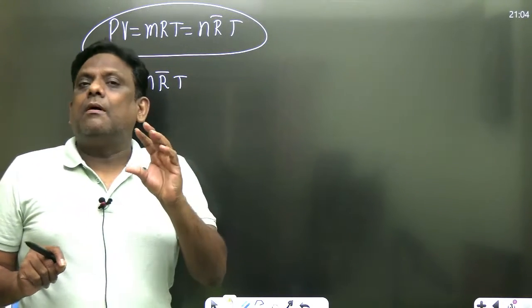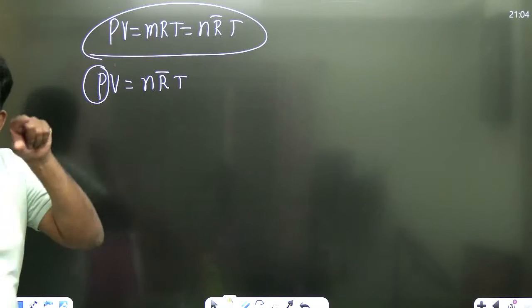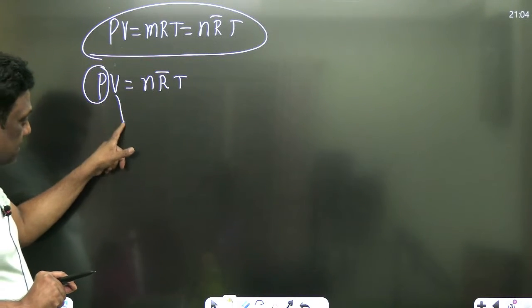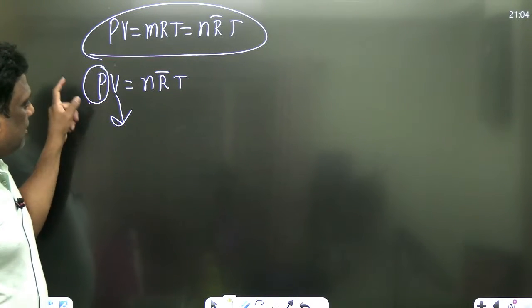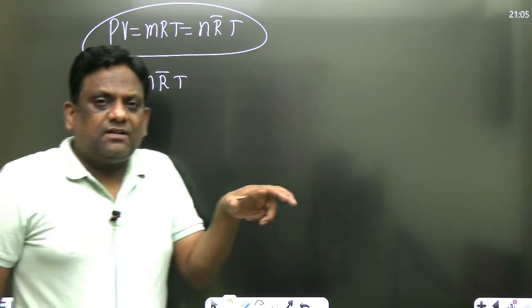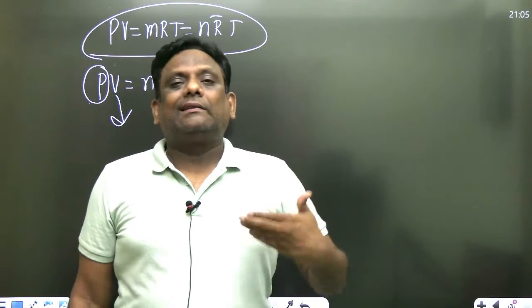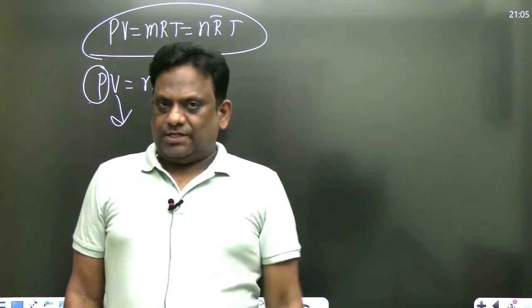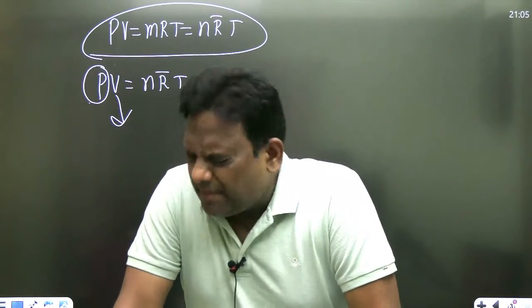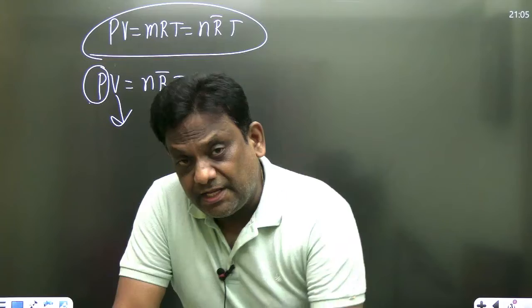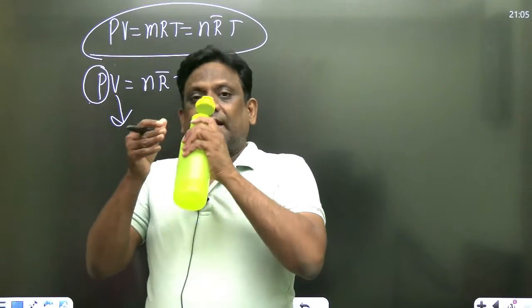So they have some volume, and you have to take that into consideration. It means you need to correct this volume also. Therefore, when you correct pressure and when you correct volume, you get the equation for real gases, which we call the Van der Waals equation. There are so many equations, but I think the Van der Waals equation is the most used. So let's see it in detail with derivation.